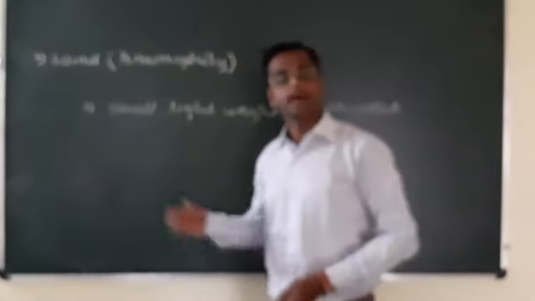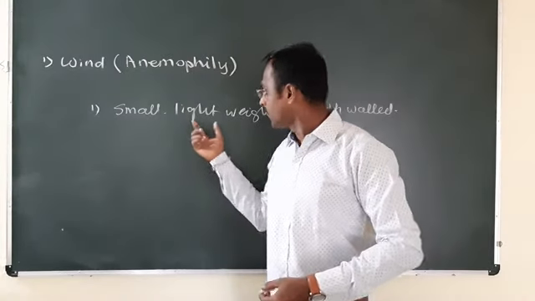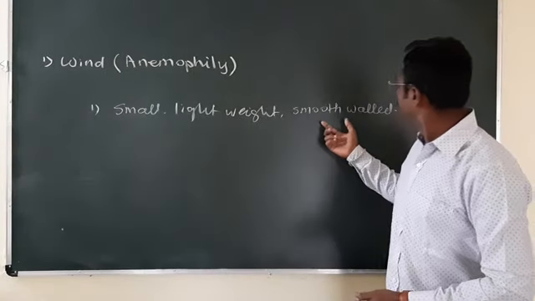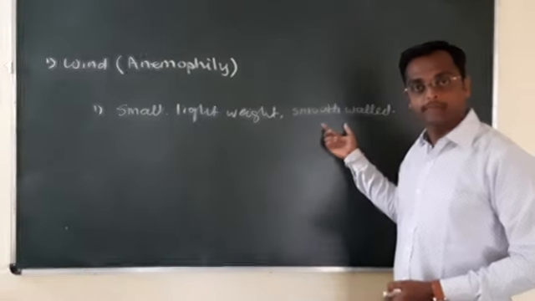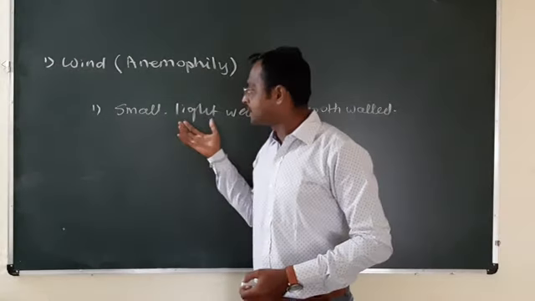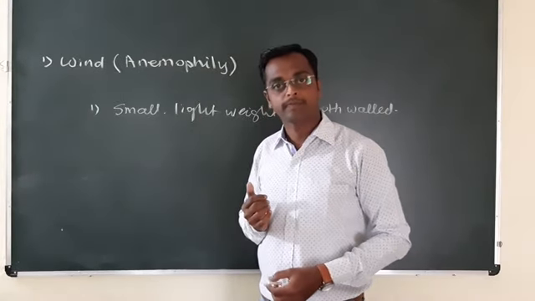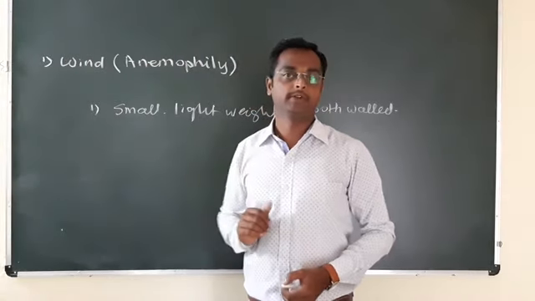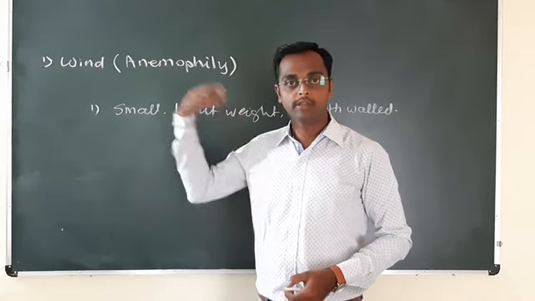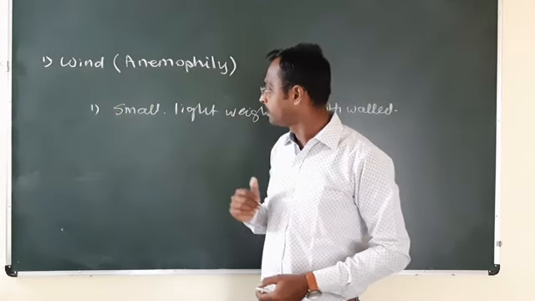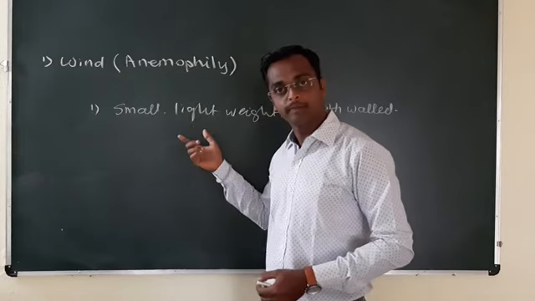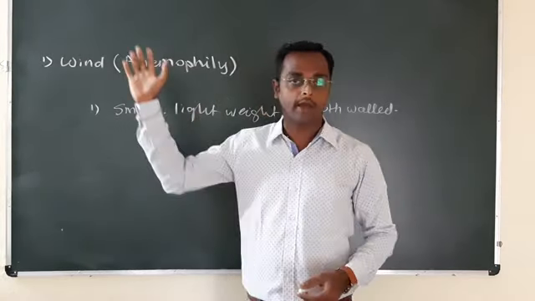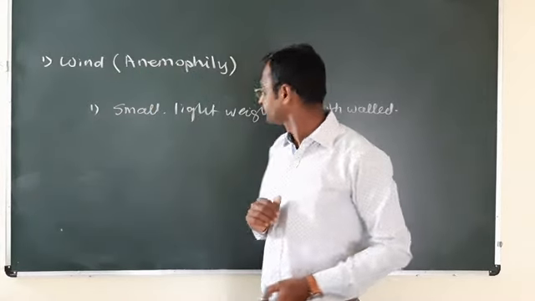Small and lightweight pollen grains travel the maximum distance along with the wind.